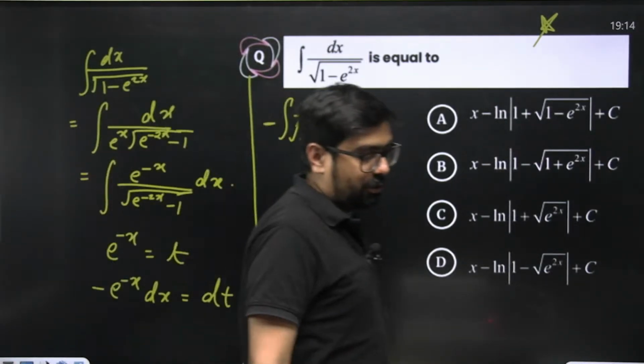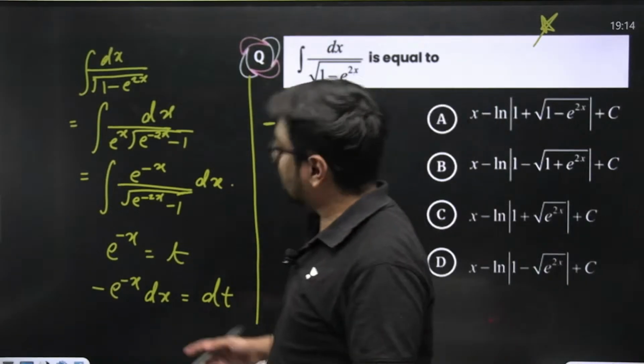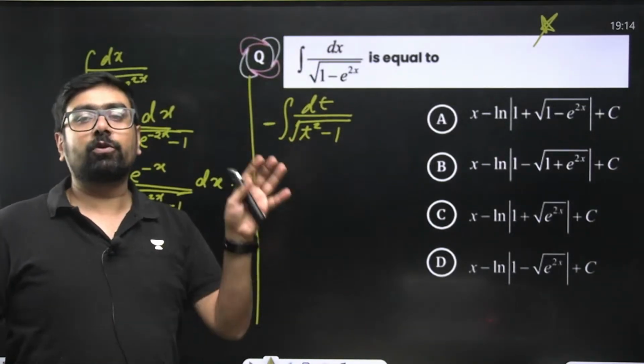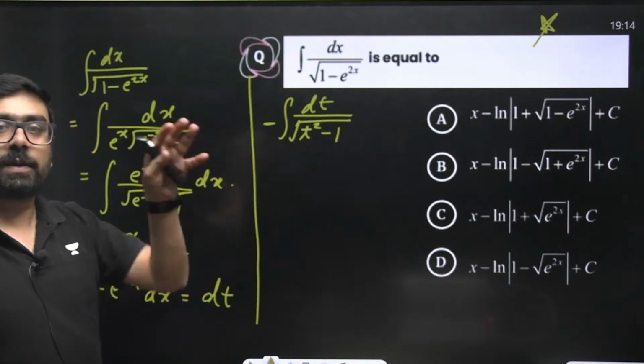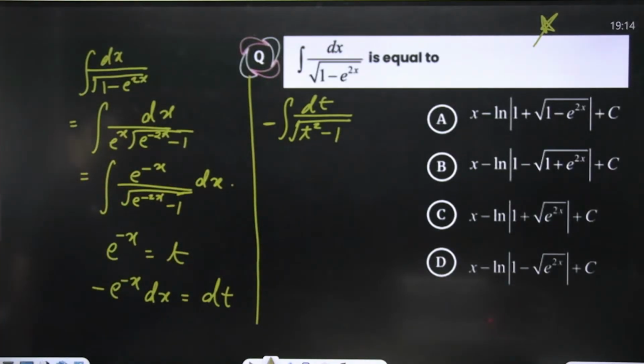This format you know, right? Minus of 1 by square root of x square minus a square, you know, ln of x plus square root of x square minus a square plus c. Correct? But wait, still something is wrong over here.